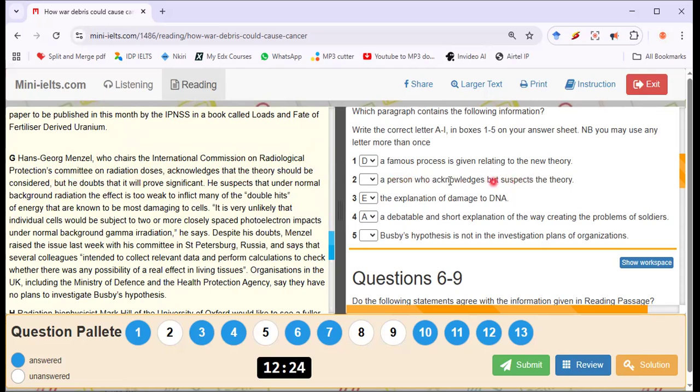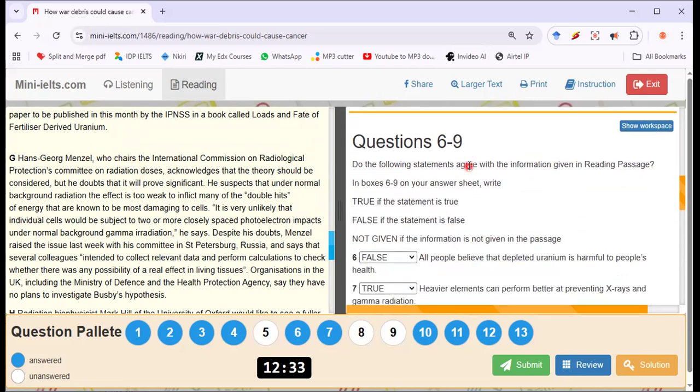Okay, number 2, a person. That's paragraph G. That's where we saw that person, Hans-Georg Menzel. That's where we saw the person.